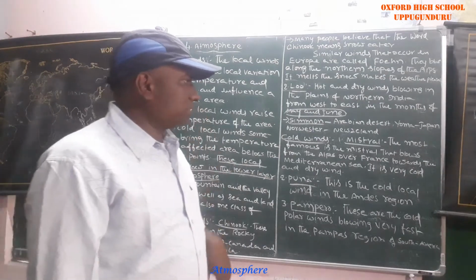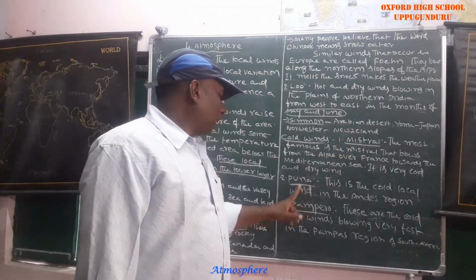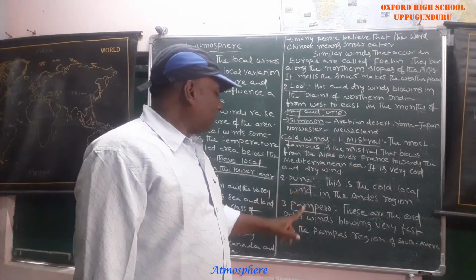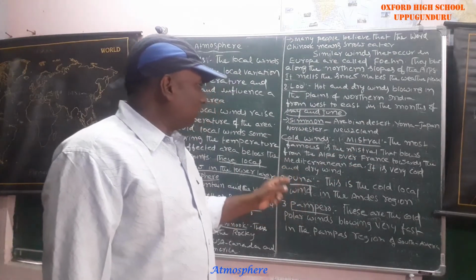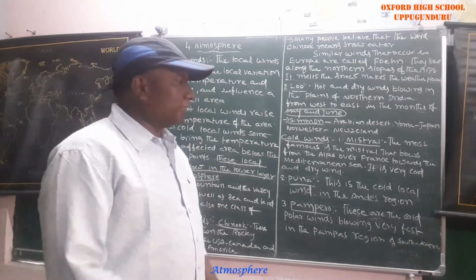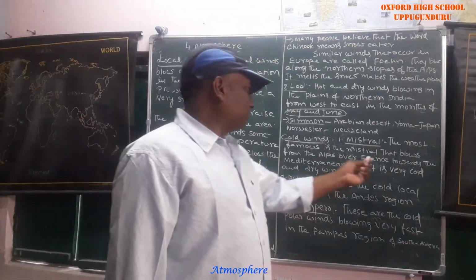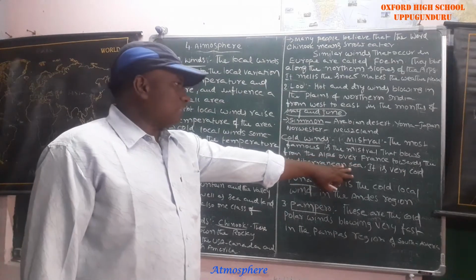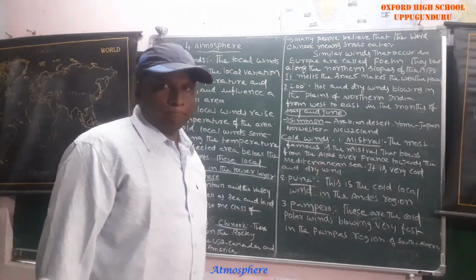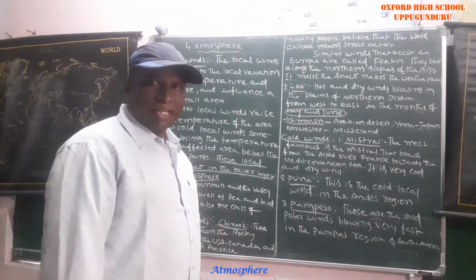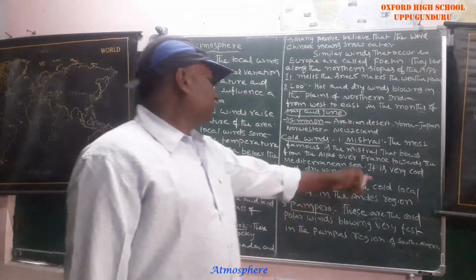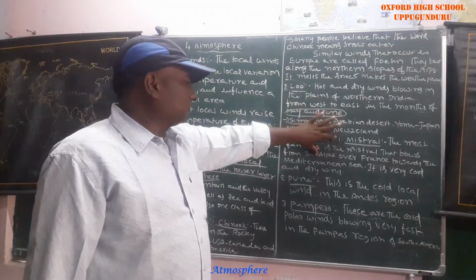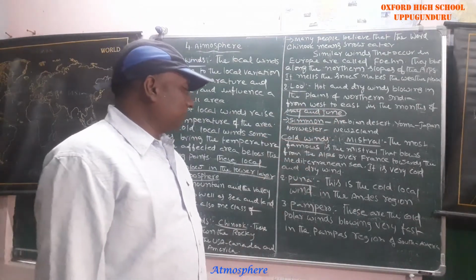Next, cold winds: Mistral, Puna, Pampero. These all come under the cold winds category. The most famous is the Mistral, which blows from the Alps over France towards the Mediterranean Sea. It is channelized through Greece. This Mistral is a very cold and dry wind. Very, very important.